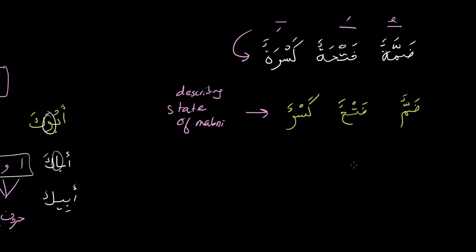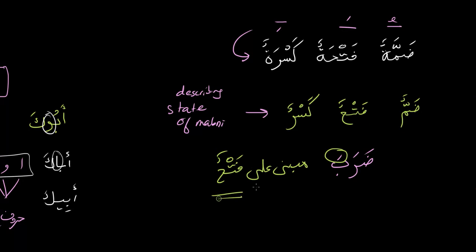So you say, for example, daraba, this is fi'l madi and it is mabni. You can say it has a fathatun on the da, a fathatun on the ra, and a fathatun on the ba, on all three, but you say it is mabni ala fathun. So you're describing it, so you use mabni ala fathun.